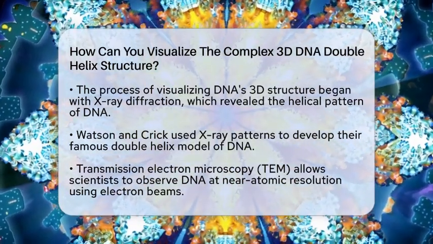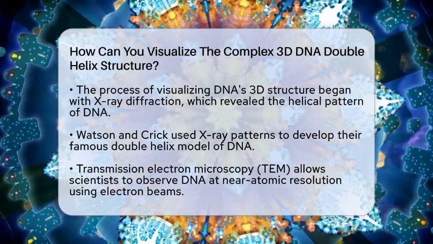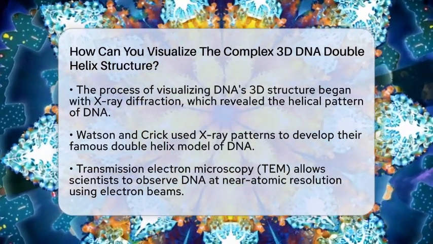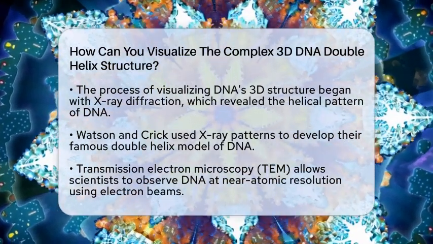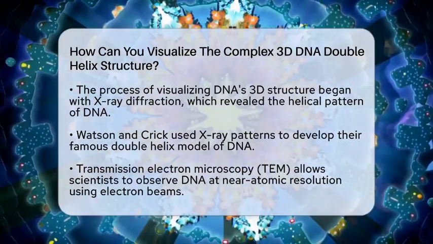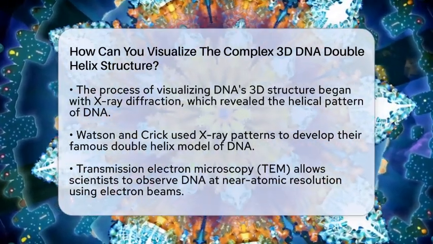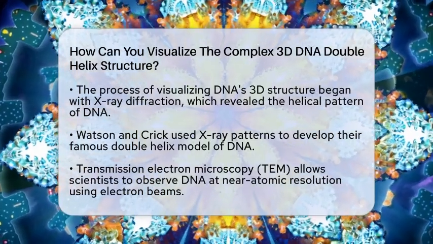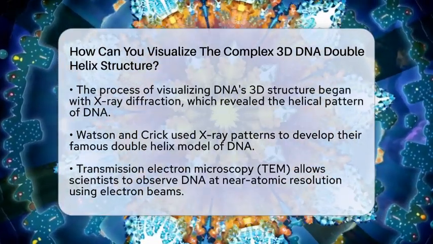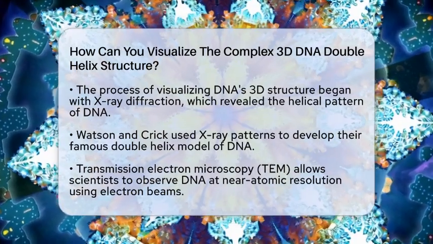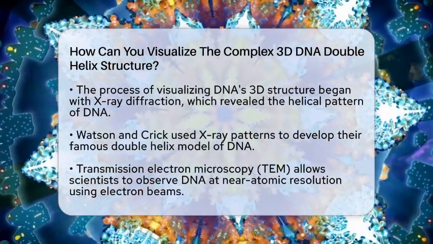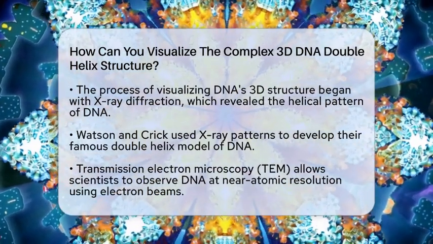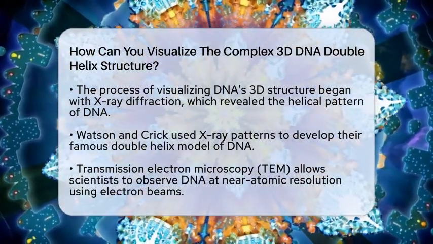Visualizing the three-dimensional shape of DNA has been a journey through many clever techniques. It all started with X-ray diffraction, a method where DNA crystals are bombarded with X-rays. The pattern that appears on photographic film reveals a cross-shaped image that hints at a helical structure. This discovery was key to understanding the double helix shape of DNA. It was made famous by Watson and Crick, who used this pattern to build their model.